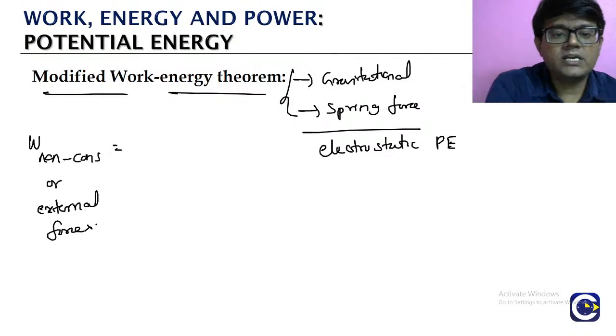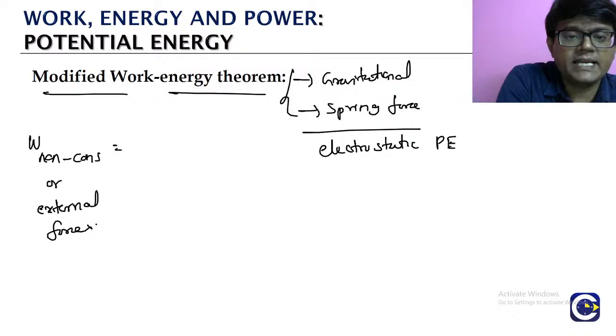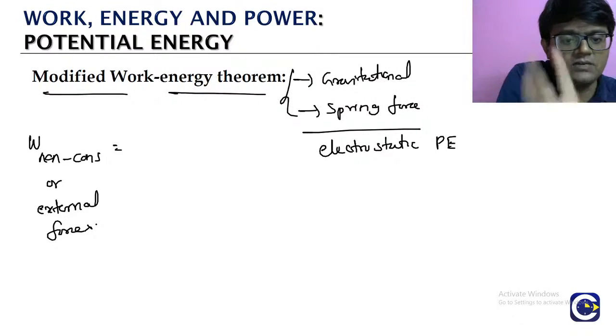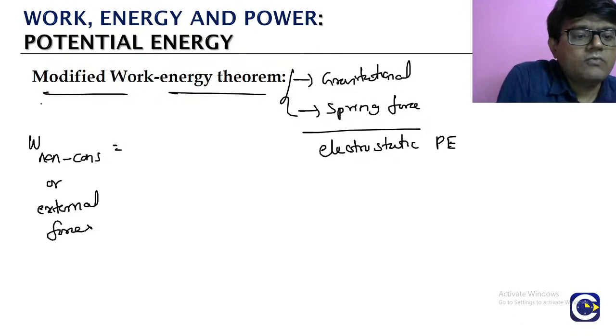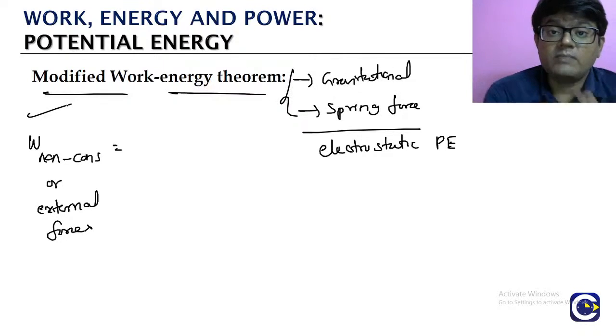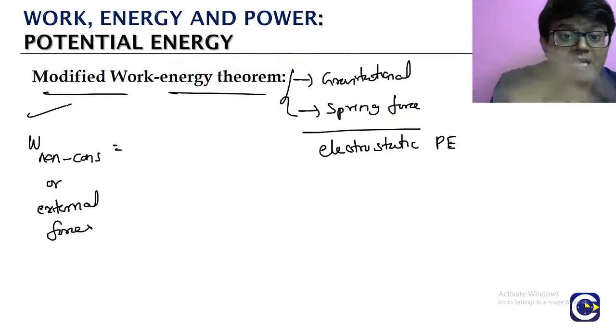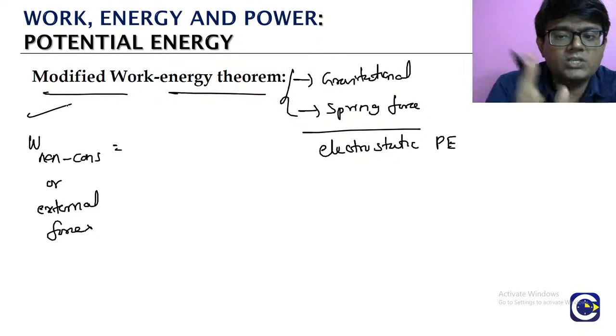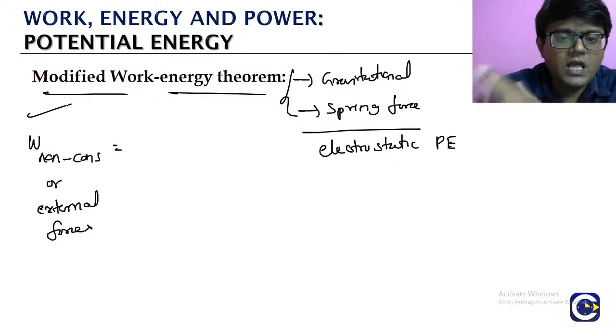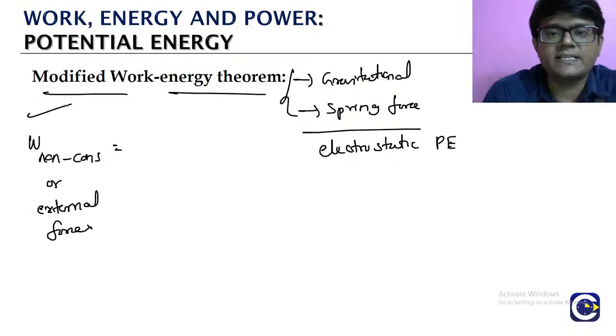Because the impact of the conservative forces is already adjusted in the potential energy term. So we are going to look at only the work done by the non-conservative forces or external forces, anything other than gravitational or spring force.